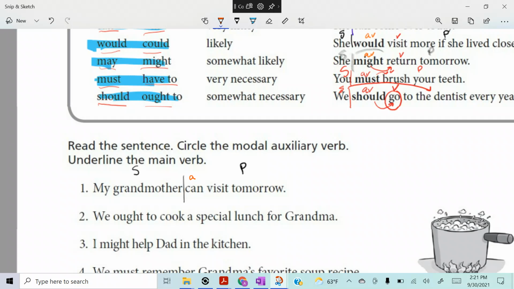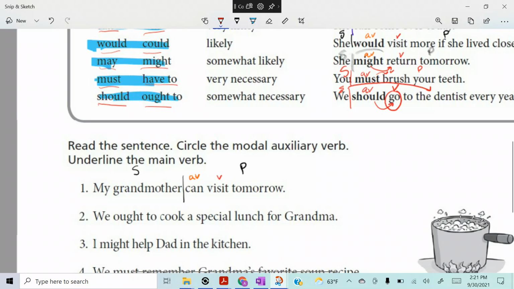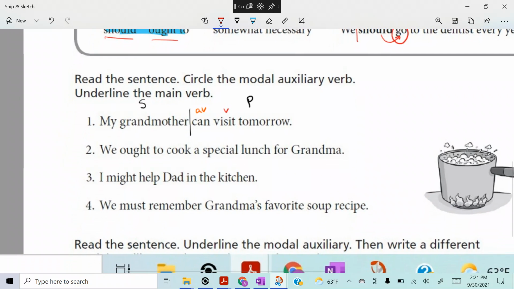Can. Very good. Auxiliary verb, put AV above that. And where's the actual verb? Visit. All right, I want you guys to do 2, 3, and 4.